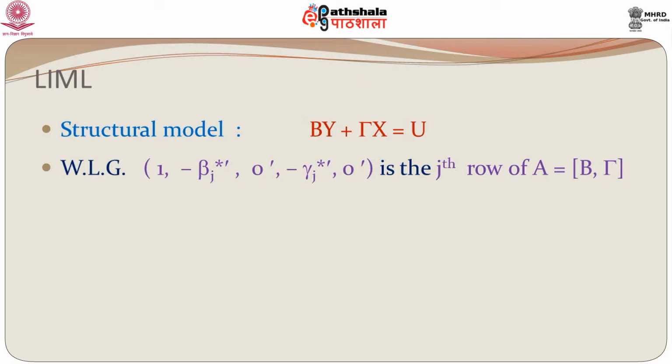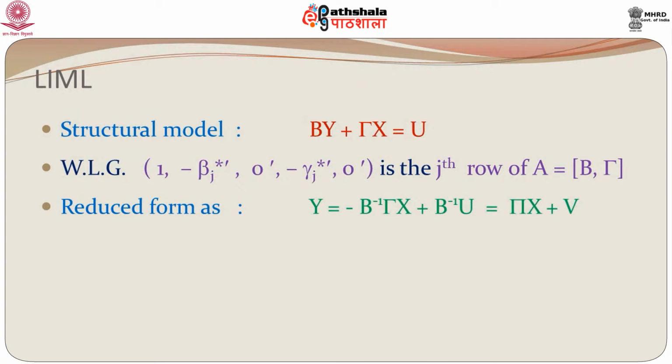So, their coefficients are 0. Why did we write this as without loss of generality? Because we are assuming that the variables which are present come in first and the variables which are absent come in later. So, we are just reorienting the variables and we write the vector as 1, minus beta j, 0, minus gamma j and 0.